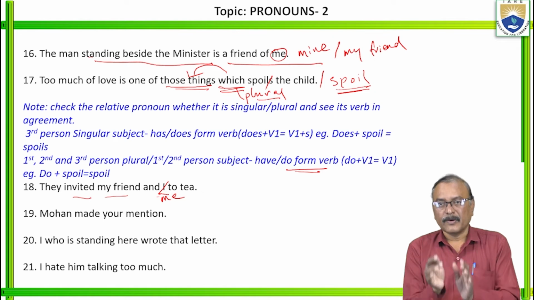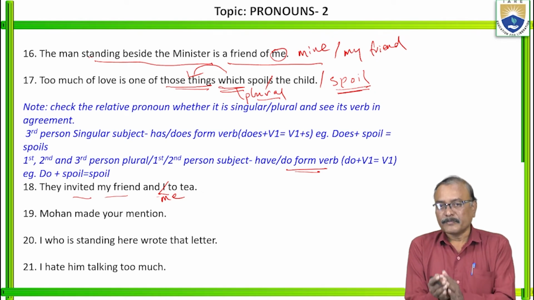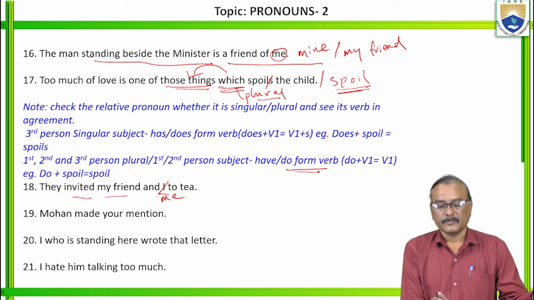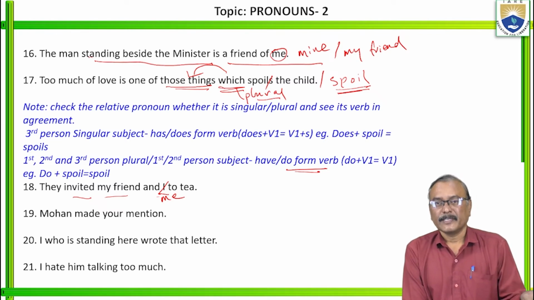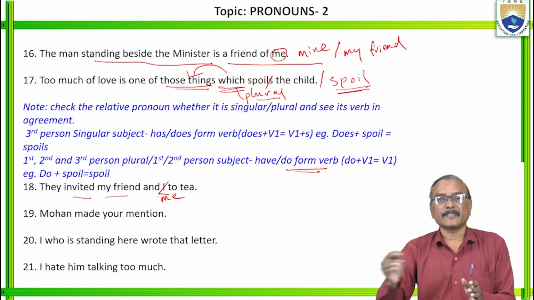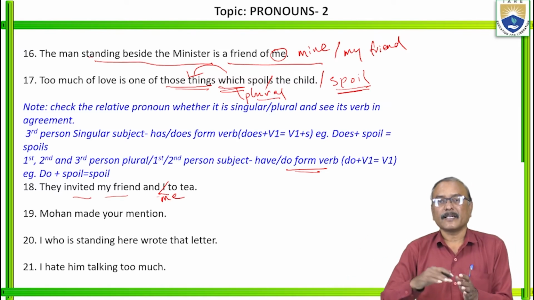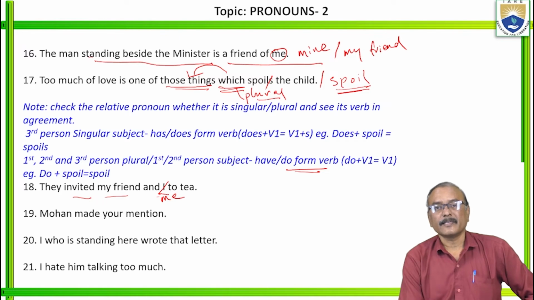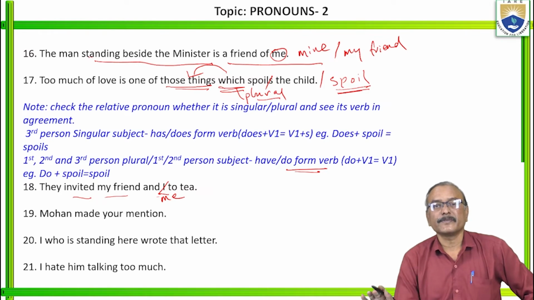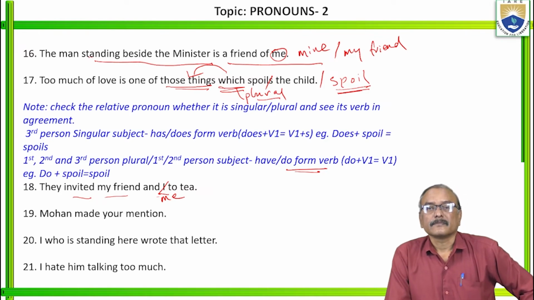If the nouns or pronouns come before the verb, they should be in the nominative case. If they come after the verb, they should be in the objective case or accusative case. Is it clear? So they invited my friend and they invited me. So they invited my friend and me to tea. Is it clear?